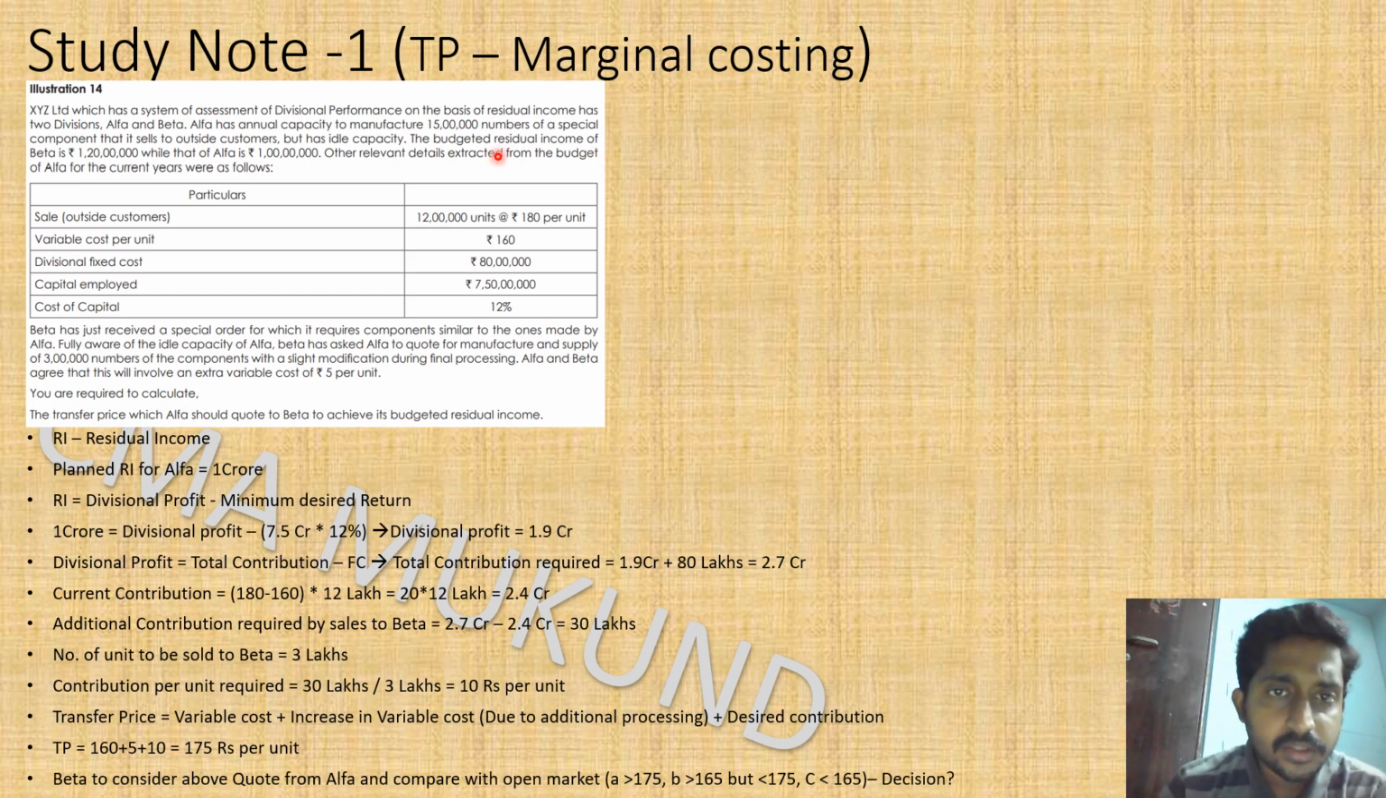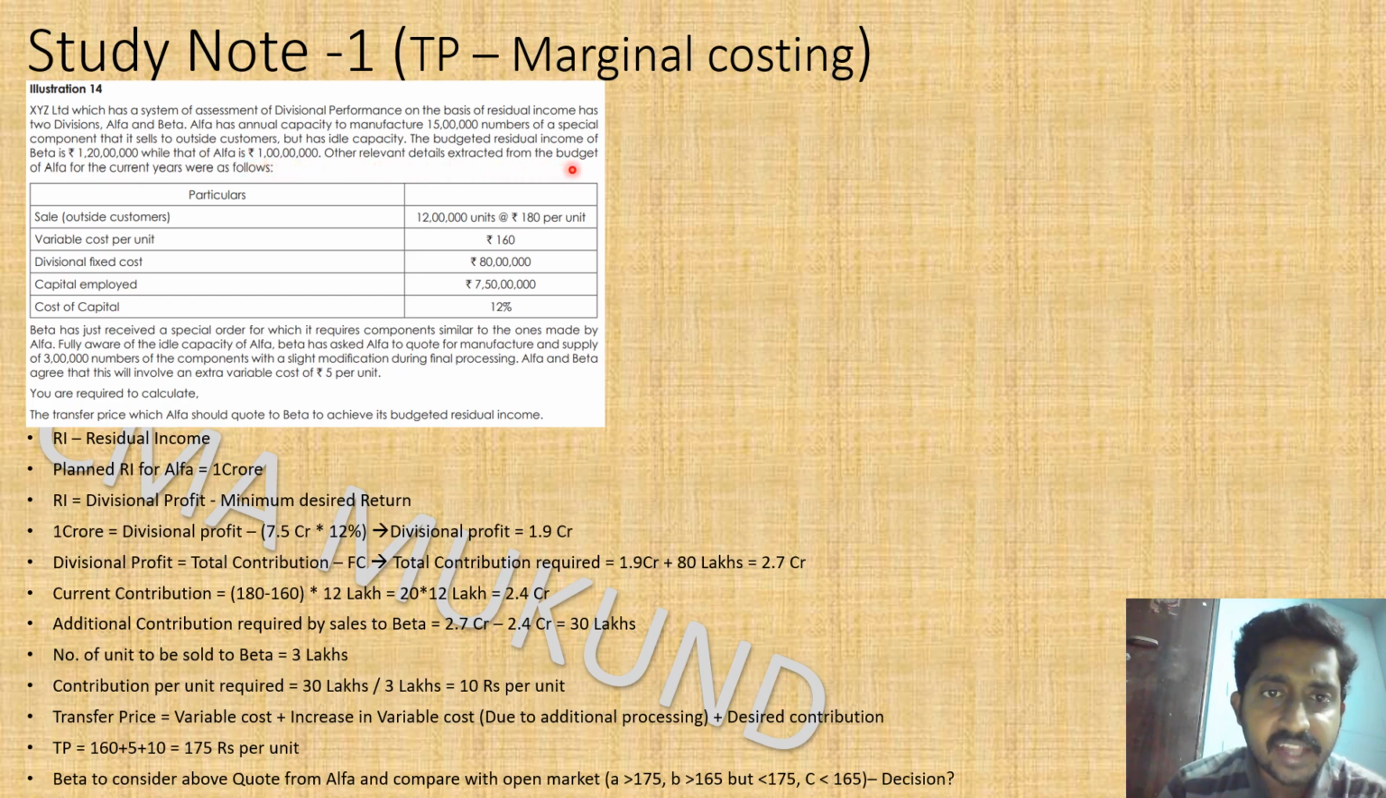So the budgeted residual income for Beta is 1.2 crore, while that of Alpha is 1 crore. As per the budget submitted and the final calculations done by finance, the final report says that 1.2 crore is the residual income forecasted or budgeted for Beta, and 1 crore for Alpha.